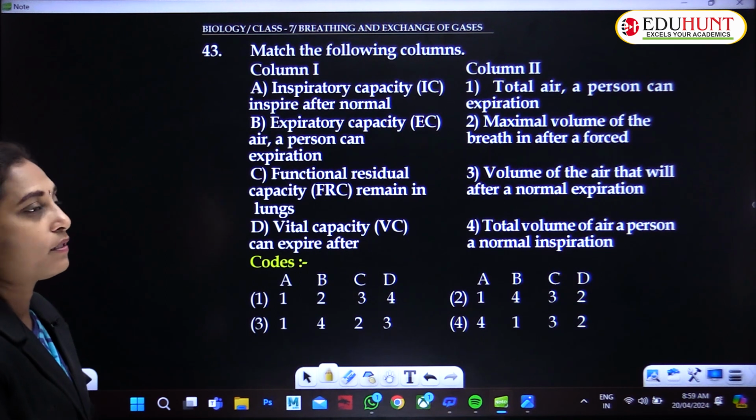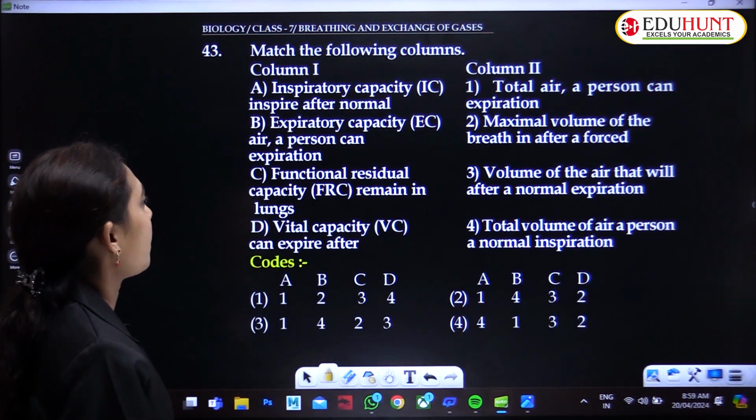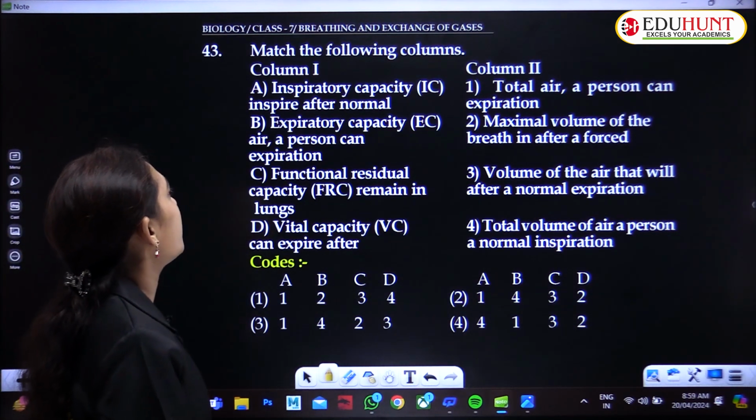Match the following. Two columns are given and we have to match them.